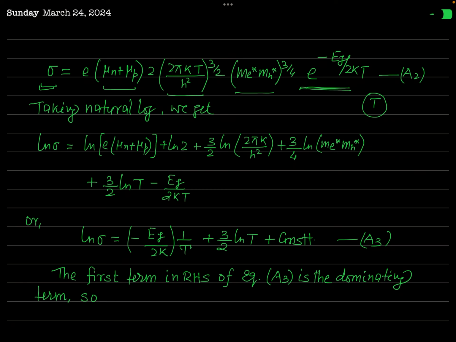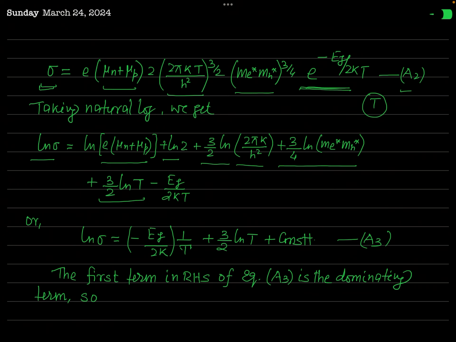So let us take the natural logarithm of equation A2, and you can see this will be ln sigma equal to natural log of e times mu n plus mu p, plus log 2, plus 3 by 2 log 2 pi k over h square, plus 3 by 4 log me star times mh star, plus 3 by 2 log T.